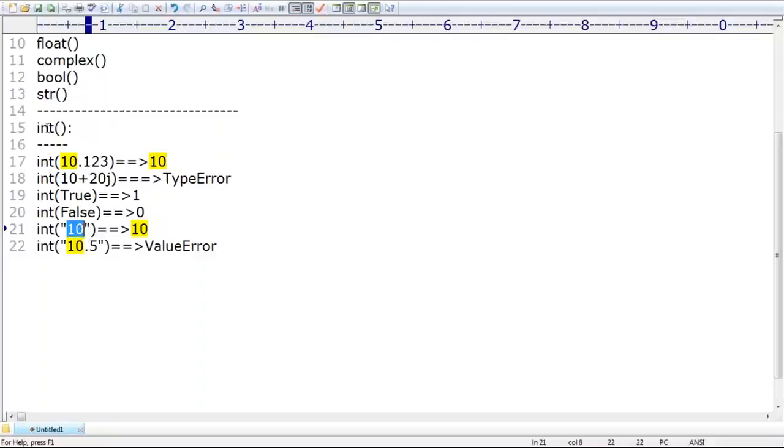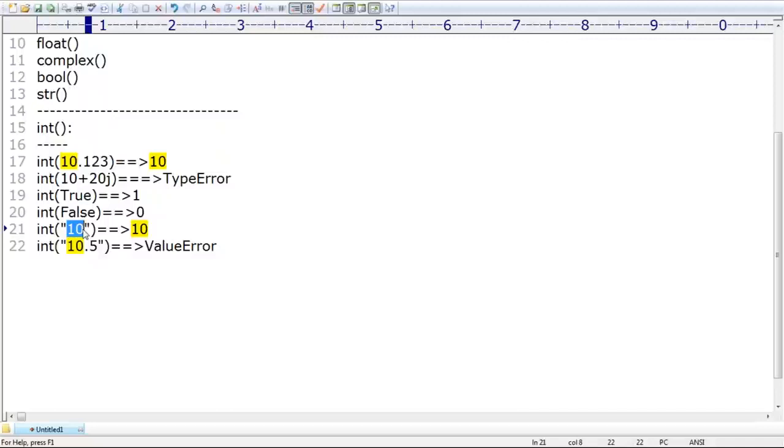This is about how the int function is going to work. The int function can work from any type to int type except complex type. Remember that. So complex numbers you cannot convert, but floating point numbers and boolean you can convert into int. String to int is also possible, but whenever you are trying to convert string to int, only one small condition is there. Compulsory the argument should be an integral value in decimal base 10 only. Binary, octal, hexadecimal, such types of things are not applicable.